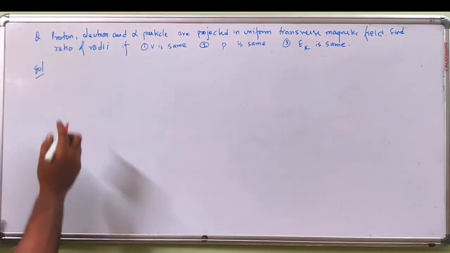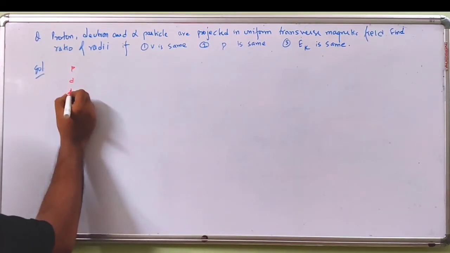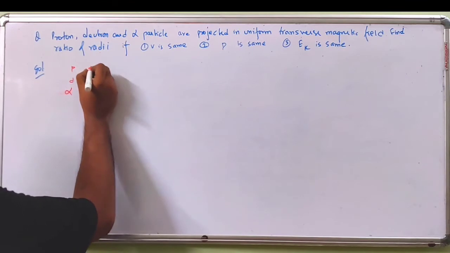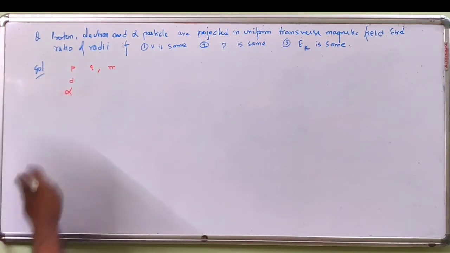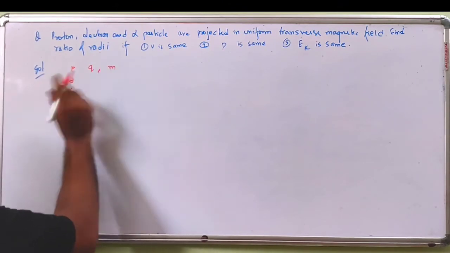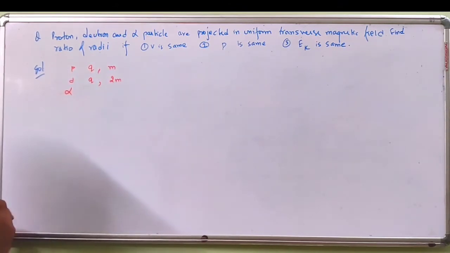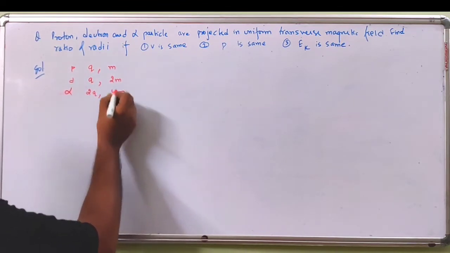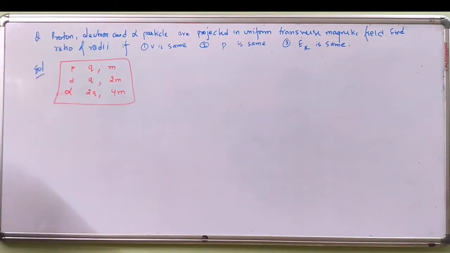To solve this question, the fundamental thing we need to know about the proton, deuteron and alpha particle is their charge and mass ratio. For the proton, let q be the charge and m the mass. For the deuteron, it is charge q and mass twice m. For the alpha particle, it is twice q and 4m. This is the fundamental concept to solve this question.